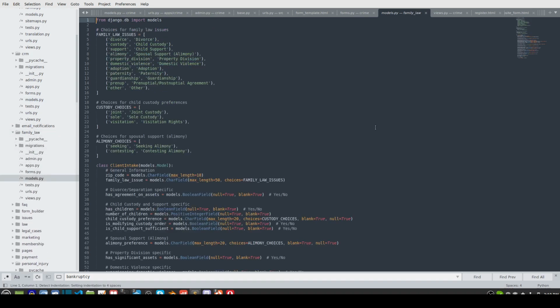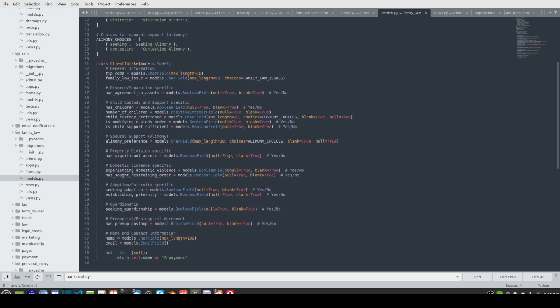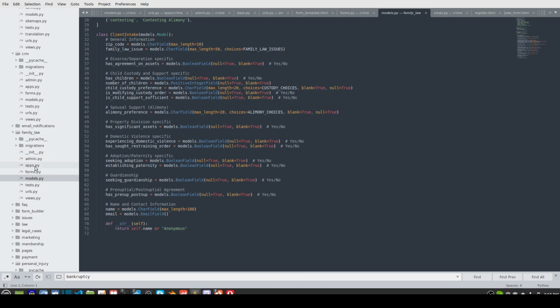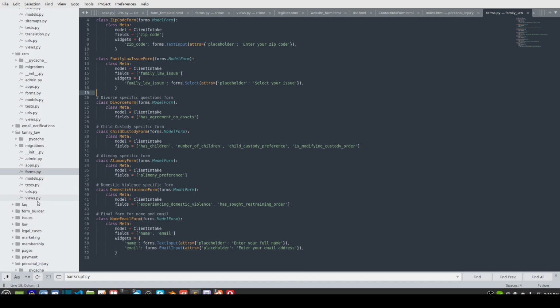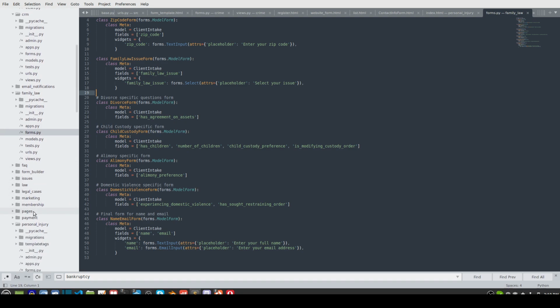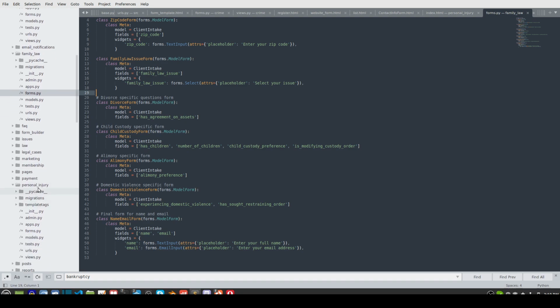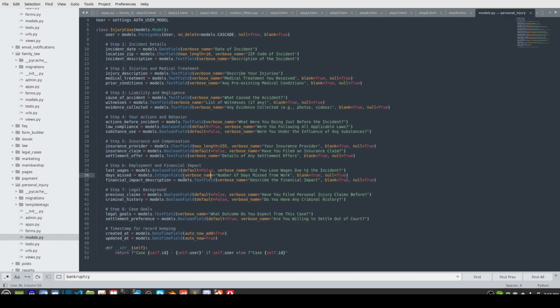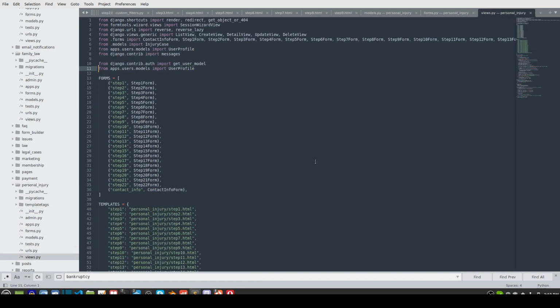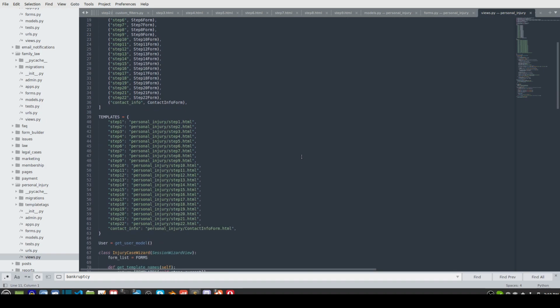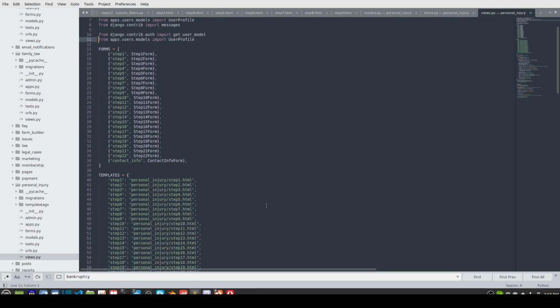The family law has the model set up. It's got the drop down to ask you these questions, and figuring out what questions to ask and how you're going to lay it out is really the time-consuming part. But I'm getting these things laid out, and as soon as I get this part laid out, it should go a lot faster. But this is just kind of an update on what's happening and what I'm working on right now.